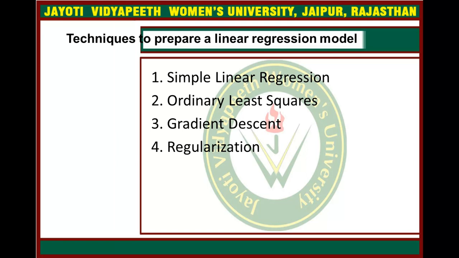Okay, so common examples of regularization procedures for linear regression are Lasso regression and ridge regression. In Lasso regression, ordinary least squares is modified to minimize the absolute sum of the coefficients, which is called L1 regularization.